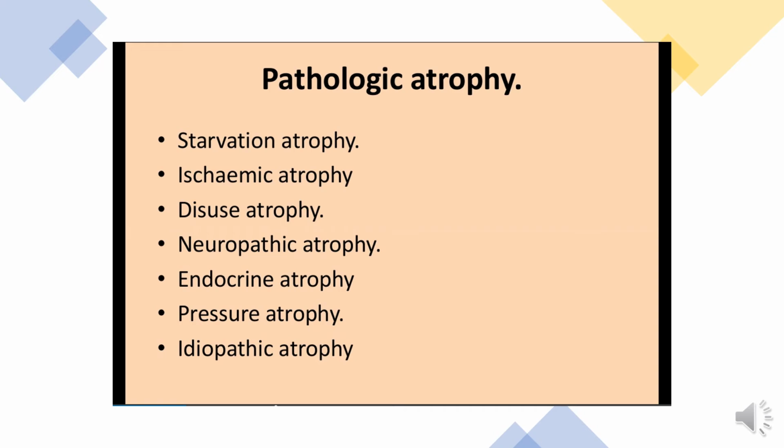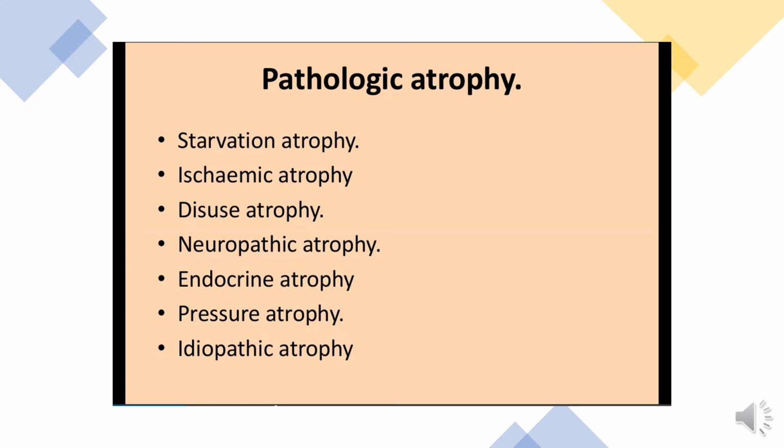Second is ischemic atrophy. In ischemic atrophy, there is a lack of blood supply to a particular organ because of atherosclerotic changes in the artery. For example, atrophy of brain because of cerebral atherosclerosis, or a small atrophic kidney due to atherosclerosis of the renal artery.